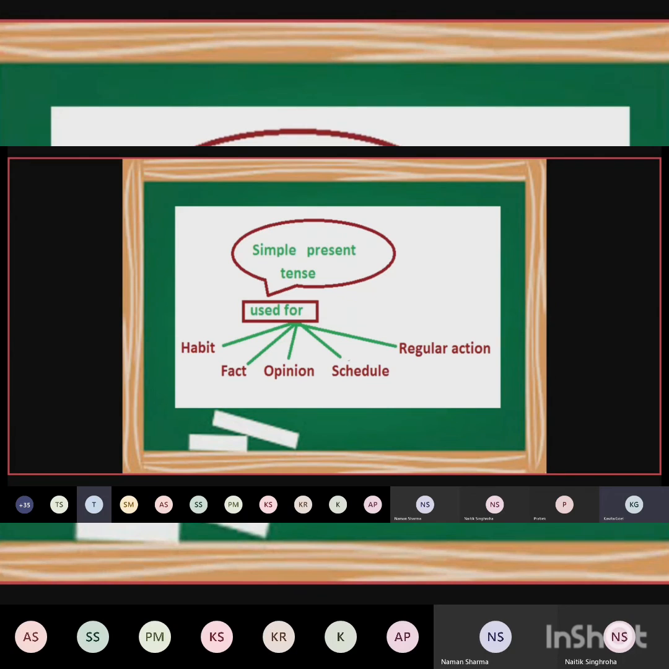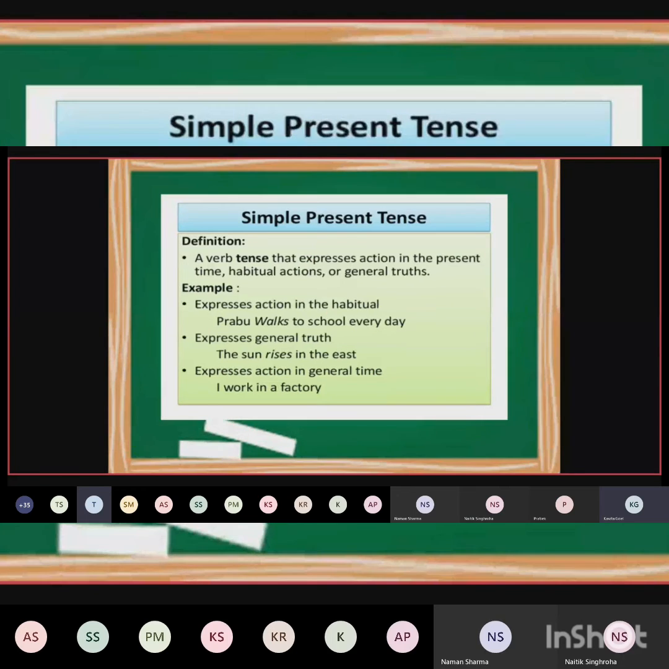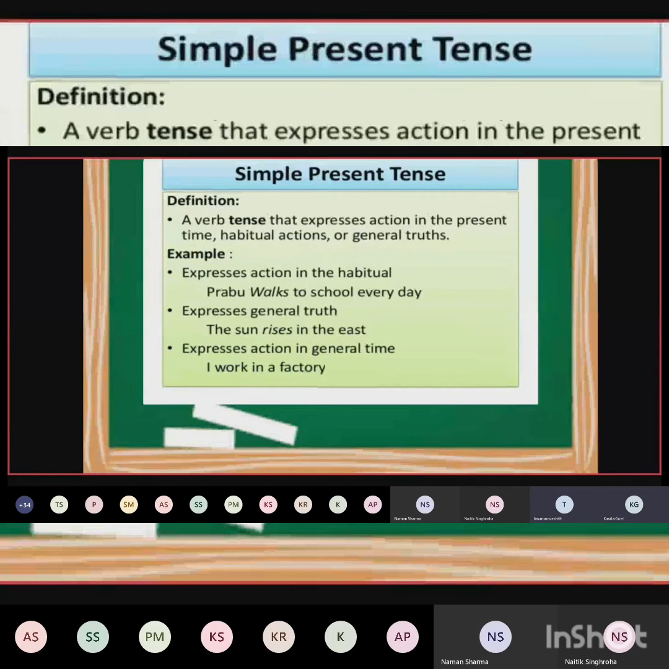So for what things do we use simple present tense? Always remember: habits, habitual actions, facts, opinions, schedule, and regular actions. Please mute yourself. For all these things we use simple present tense. So this is the definition: a verb tense that expresses action in the present time, habitual action or general truth. Like Prabhu walks to school every day. This is again a habitual action. It expresses general truth.